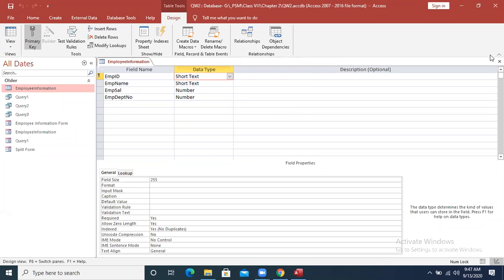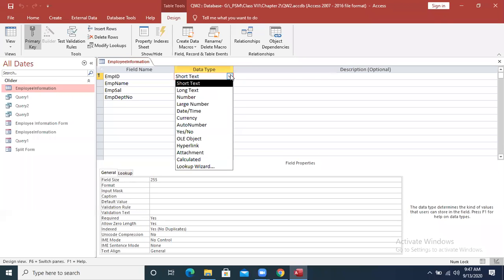Junaid Khurshid, yes. I think in auto number it gives a number automatically. We don't have to type, but in number we have to type by ourselves. Yes. Auto number starts from 1 and increases automatically. We don't need to type over there, but in number we need to type the number manually according to our will, and it is not necessarily in sequence, but auto number will definitely be in sequence. Okay.